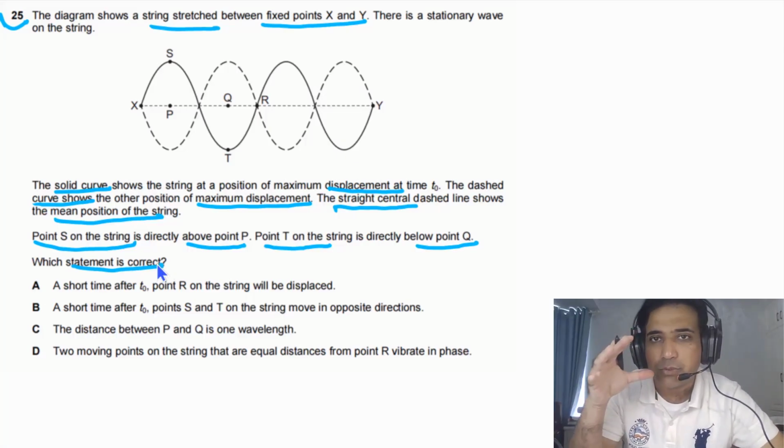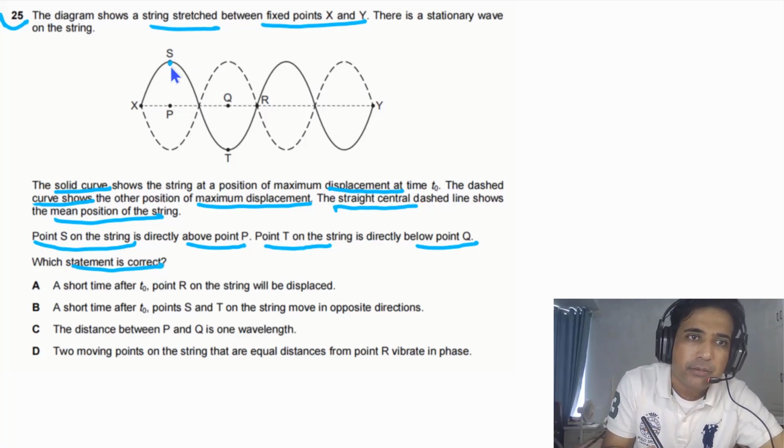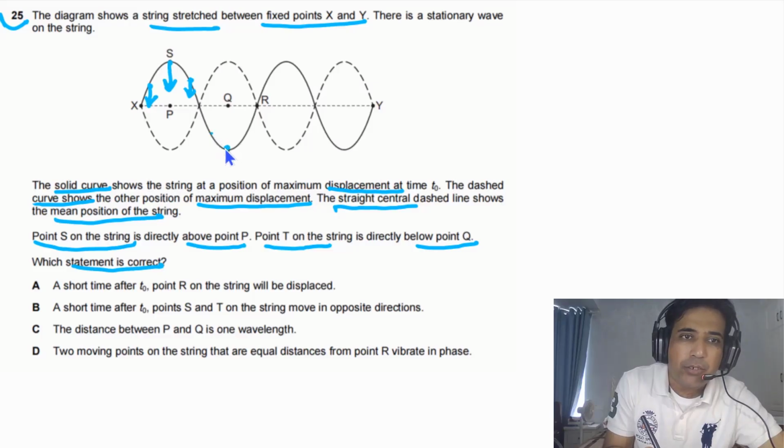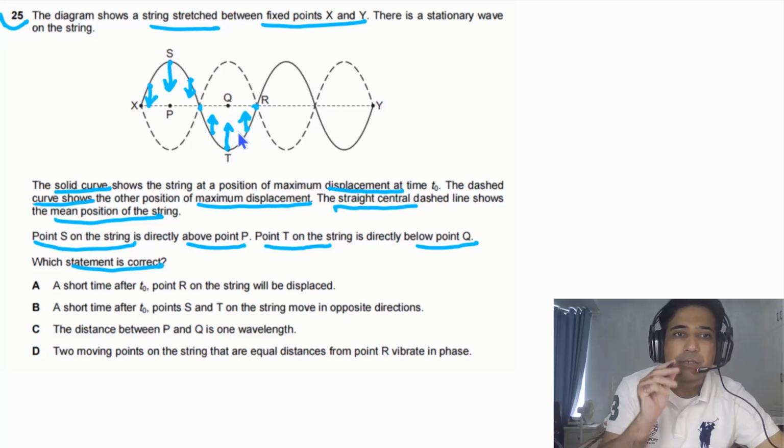First of all, let's try to understand a little bit about stationary waves. If you look at the motion of this particle, it will go down. This is one thing we need to understand. This particle will go down, and all the particles here will also go down. And the particle at this point will move up, and all the particles between these two nodes will be moving up. These are some points we need to understand about stationary waves.